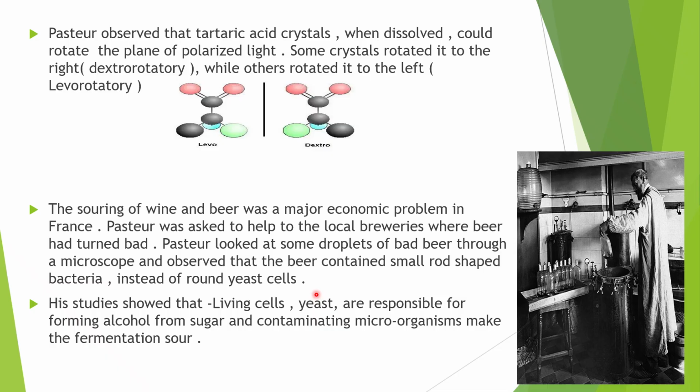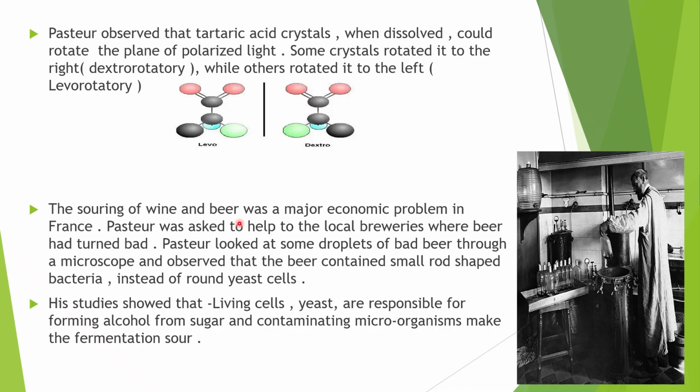Souring of wine and beer was a major problem. During those times, especially in France, wine and beer were widely used, but after being stored for some period of time, they used to turn sour. Sour beer and wine could not be consumed and were discarded. This problem was brought to Louis Pasteur to solve.